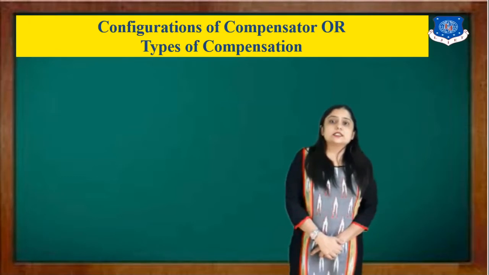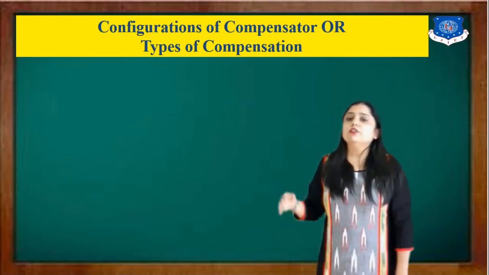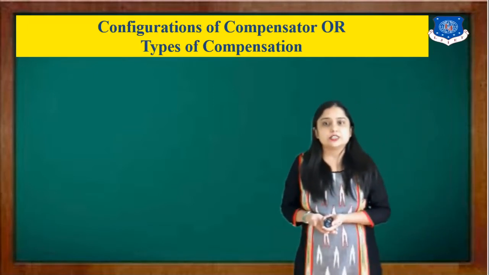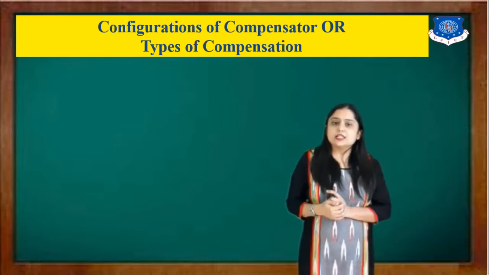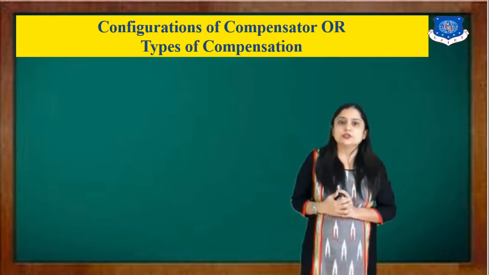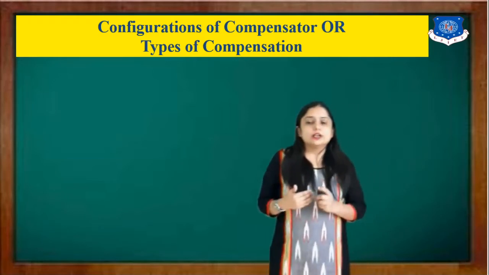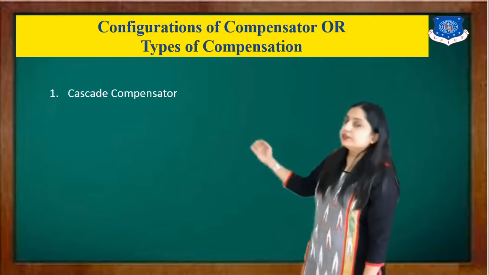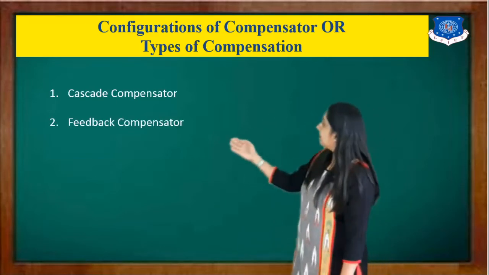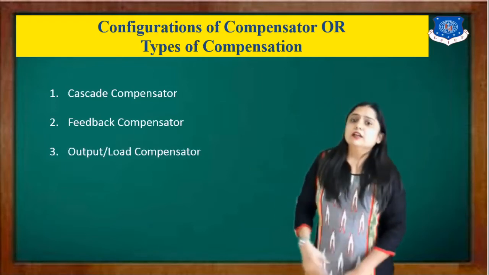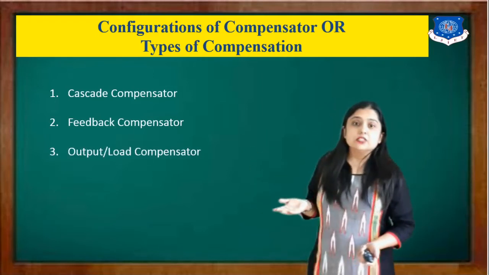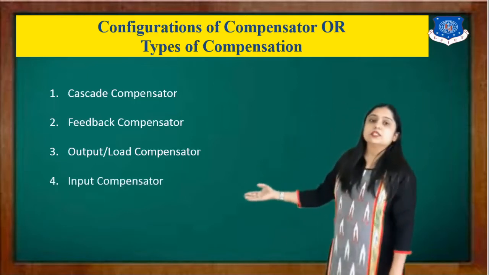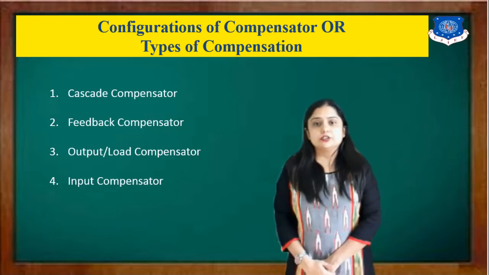Now next we will discuss the configuration of the compensator, or we can say the types of compensation. This question can be asked for 3 to 4 marks in GTU. So here you have to explain the cascade compensator, then the second one is the feedback compensator, then the output compensator, sometimes known as the load compensator, and the fourth one is the input compensator.